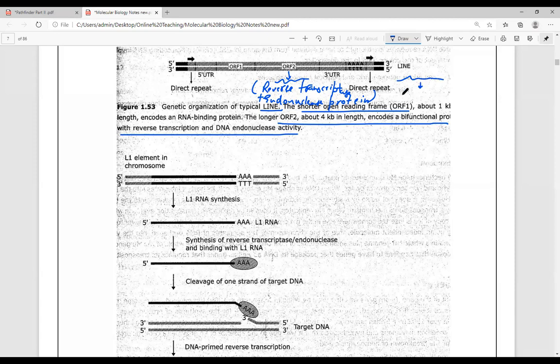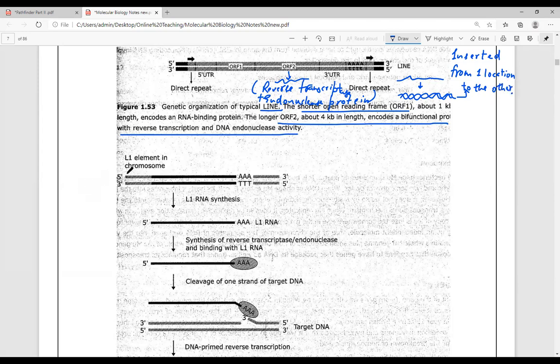The mRNA will get converted into a cDNA molecule. Once this cDNA has been produced, it will move and be inserted from one location to the other.